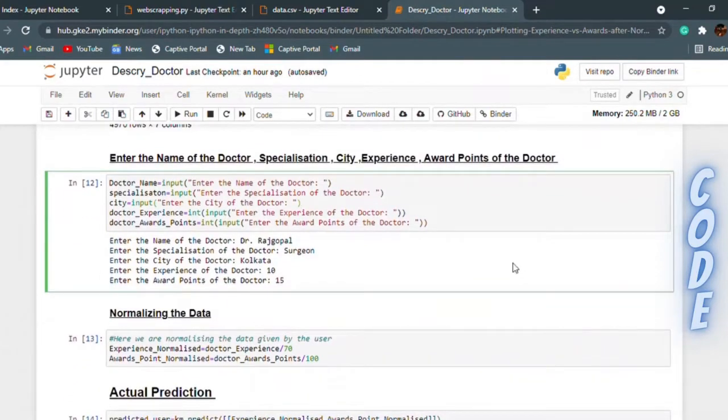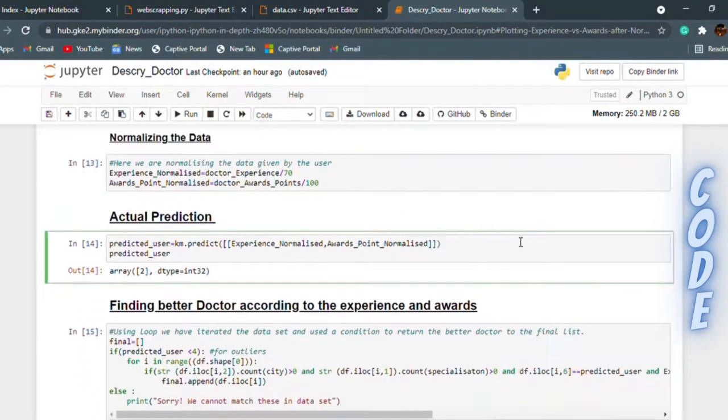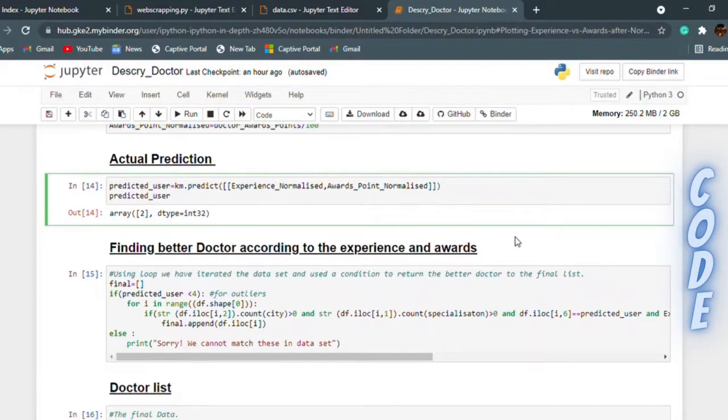In the final part, we take input from the user in the following manner: name of the doctor, specialization of the doctor, city of the doctor, experience of the doctor, and the award points of the doctor. Normalizing the data. In this step, we have normalized the experience and awards data entered by the user. Km.predict is used for our prediction on our data and storing this in our variable.